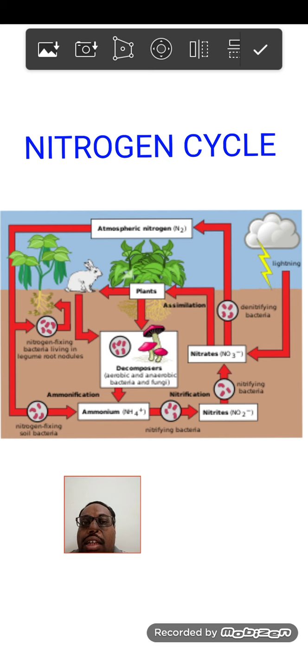One is lightning, another is by bacteria, another is by humans. In all these ways nitrogen will be fixed, and this fixed nitrogen will be used by bacteria, us and all. We will die, and again it will be converted into some forms of N, that is ammonia. You can see there it is written as NH4 plus, NO2 minus.